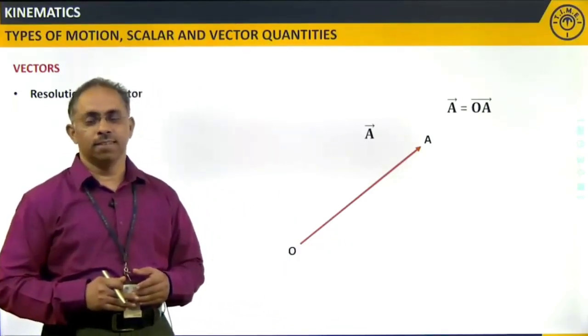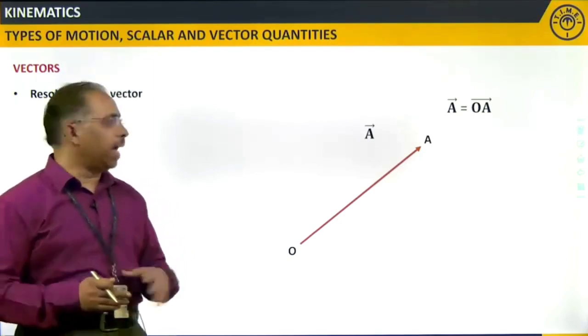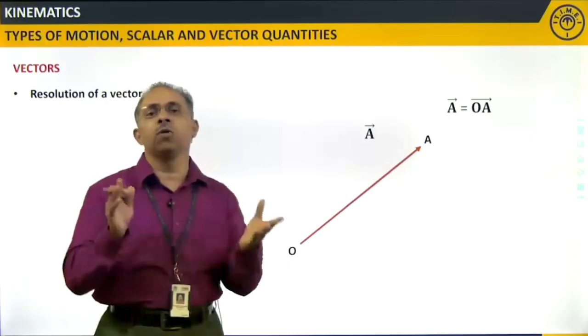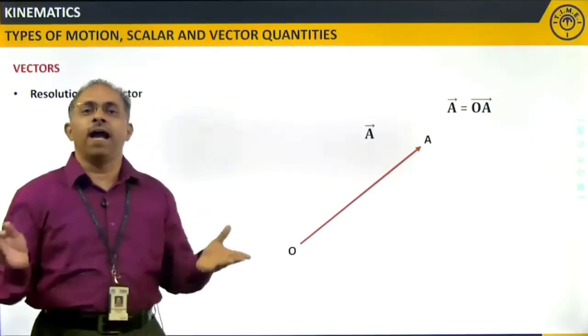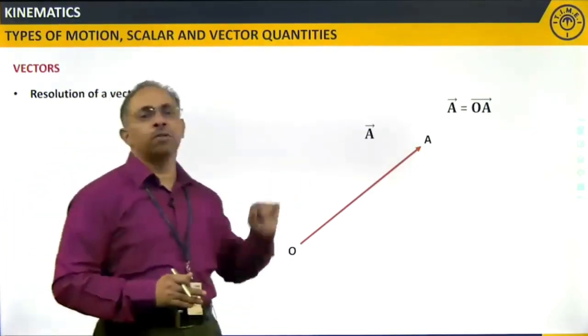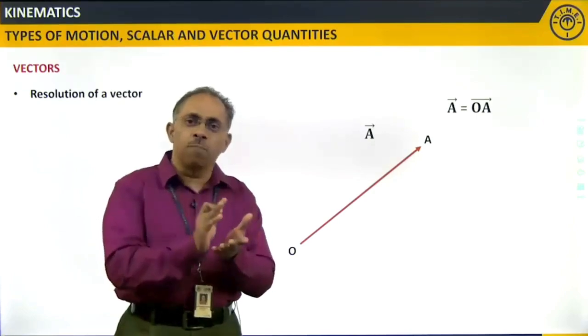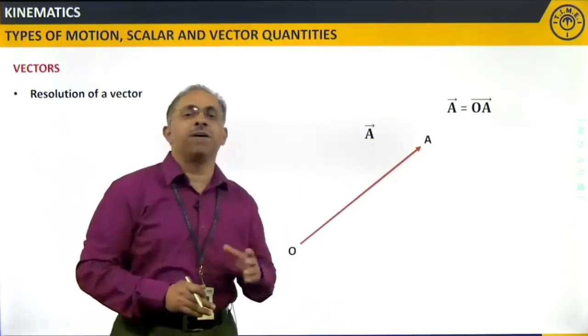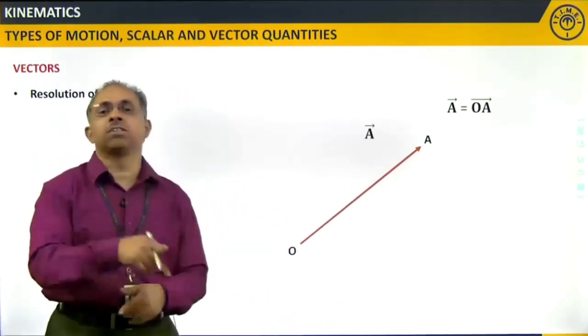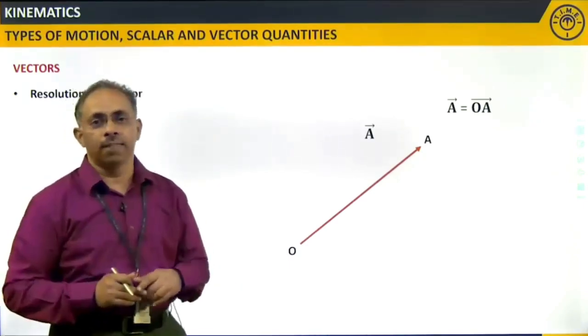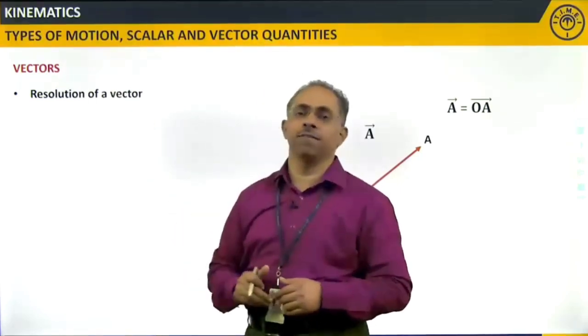If that is the case, I can split this into two components. When I add those two components, I should be able to get this vector. The addition of those two components gives me this resultant. So, if I split this resultant, I should be able to get those two components, and that is what we mean by resolution of a vector.